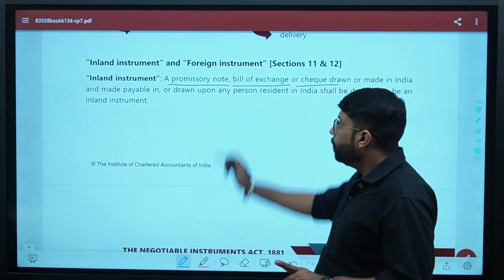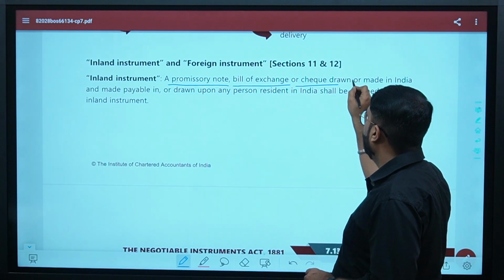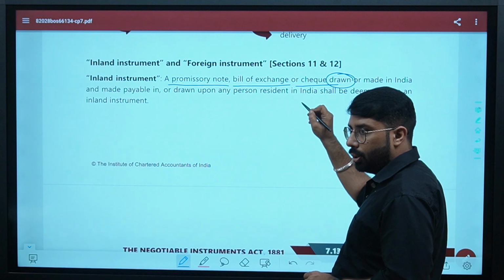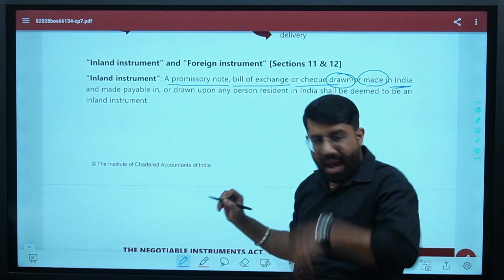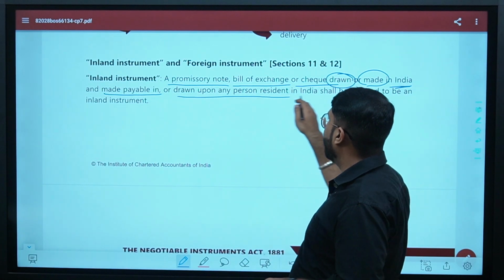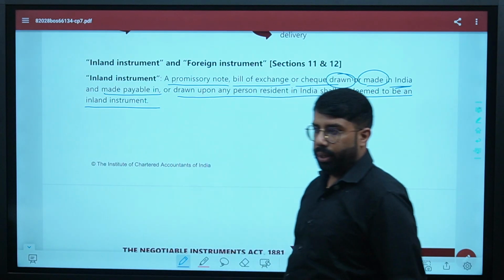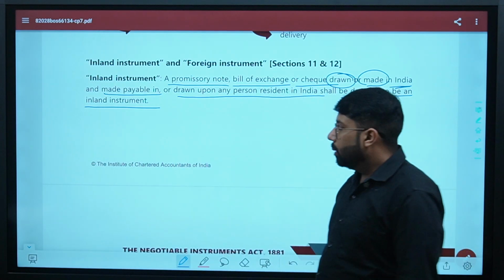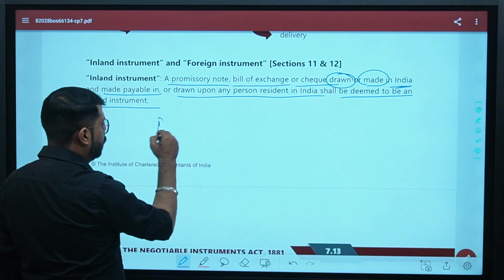Look at this screen, please. A promissory note, a bill of exchange or a check which is drawn or made in India and made payable in or drawn upon any person resident in India shall be deemed to be an inland instrument. What it is saying? It is saying that any instrument which is